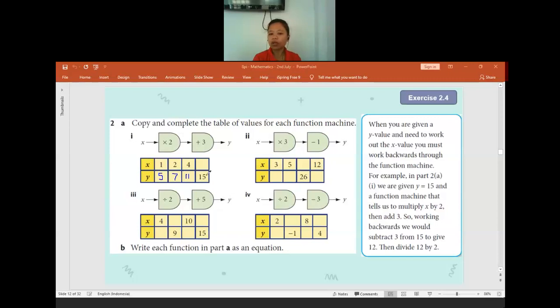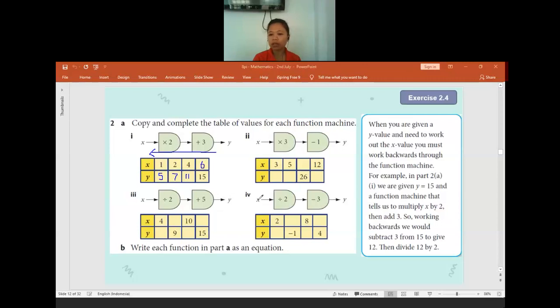If you are going to find the input, we do it backward from the back one. So we do it oppositely. So 15 minus 3 will be equal to 12. After 12, this is times 2. So opposite of times 2, it will be divided by 2. So what number is it? It is 6. Anyone get confused from my explanation?